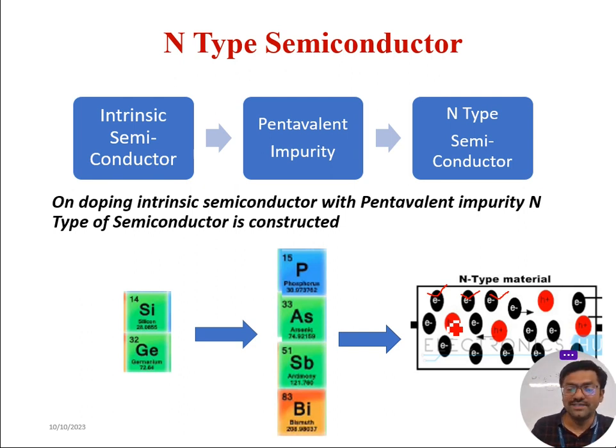Now we will see how each pentavalent element leads to one extra electron. Okay, let us observe this.